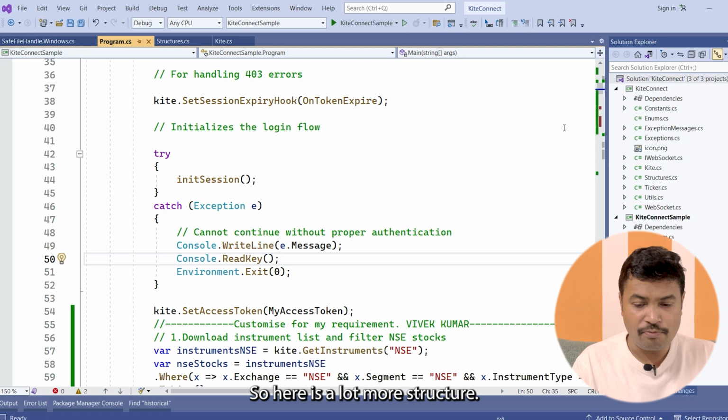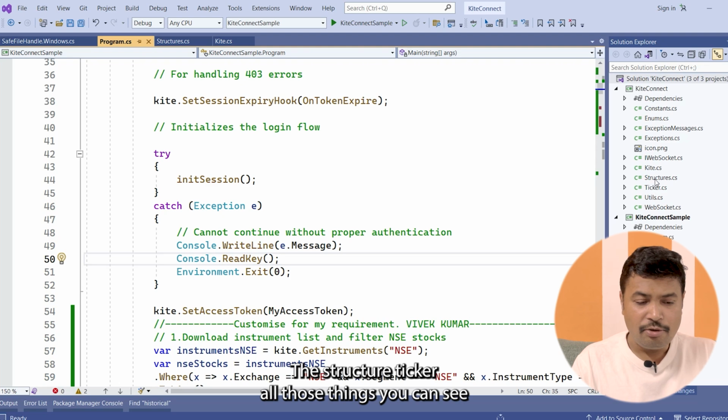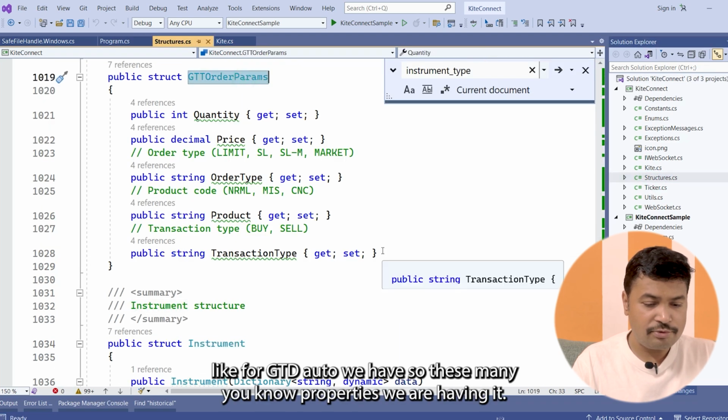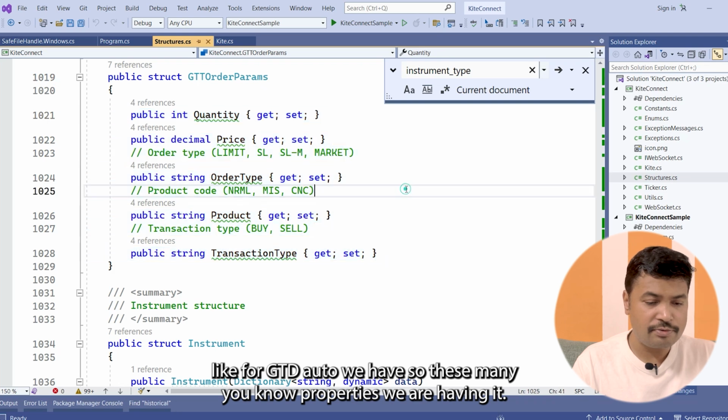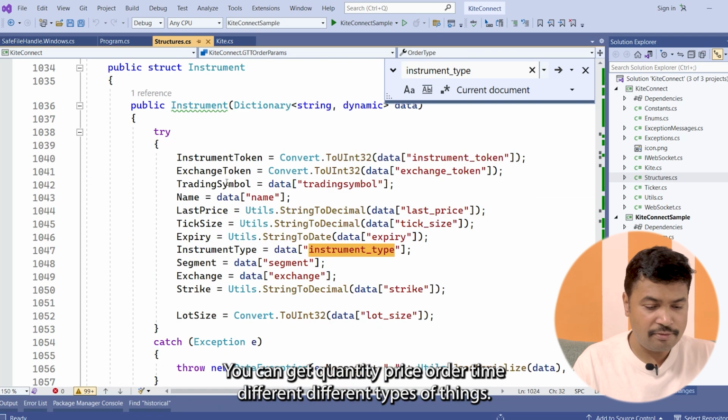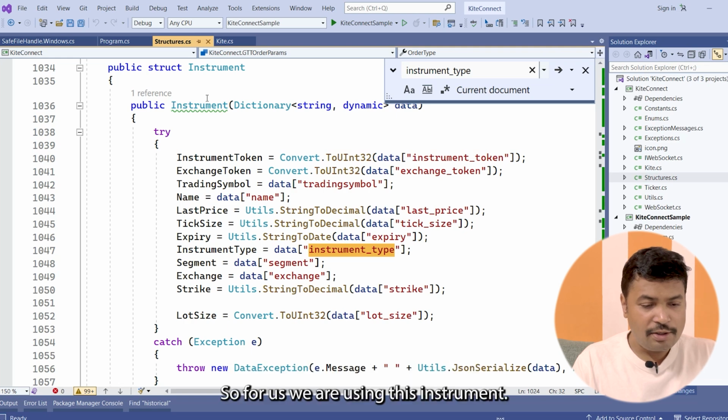Here it is a lot more structured. You can see the constant enum. Everything has been defined: structure, ticker, all those things. For a GTT order, we have these many properties. You can get quantity, price, order type, different types of things. For us, we are using this instrument.